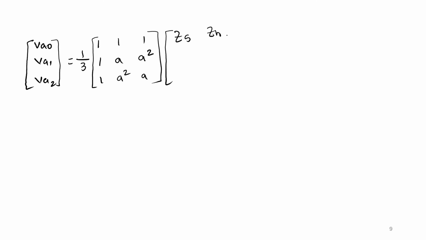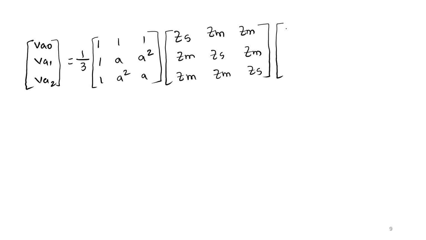Zs, Zm value, and this is Zm, Zs, Zm and Zs value into. So I need to represent IA, IB, IC in terms of the sequence components. We know IA is equal to IA0 plus IA1 plus IA2, all are 1. IB is equal to IA0 plus A square IA1 plus A into IA2. IC is equal to IA0 plus A into IA1 plus A square IA2.